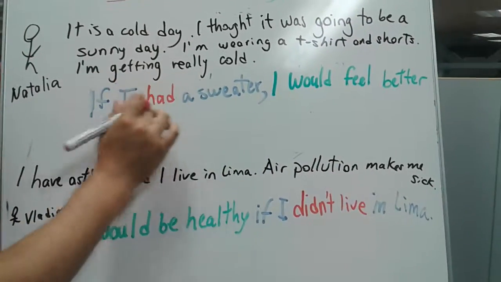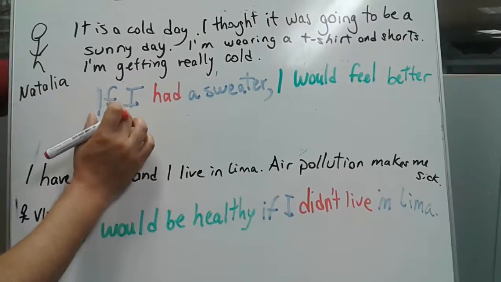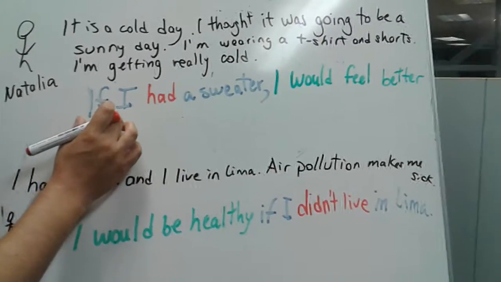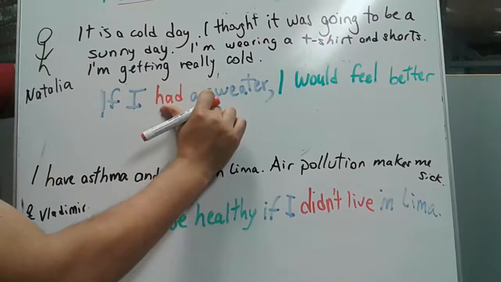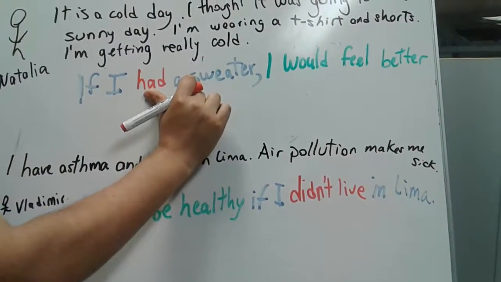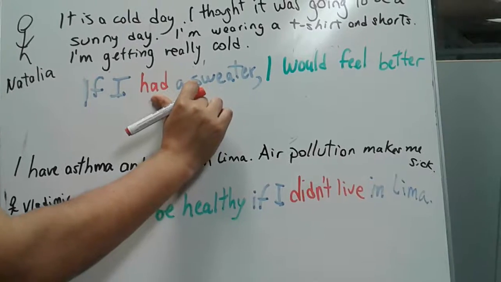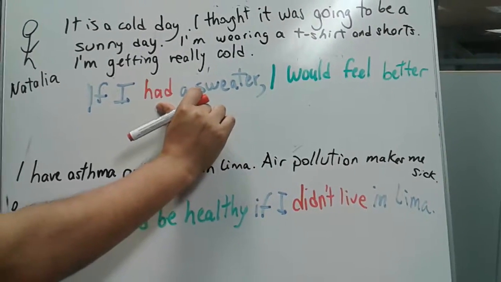Look at the structure, if. So the sentence is starting with if. If the sentence is starting with if, the verb has to be in the past tense. So if I had a sweater. This doesn't mean that you're talking about the past. No.